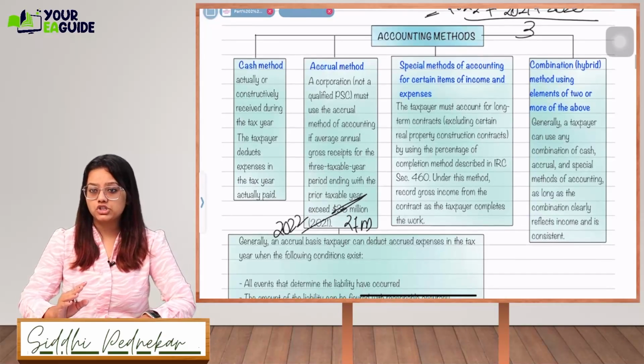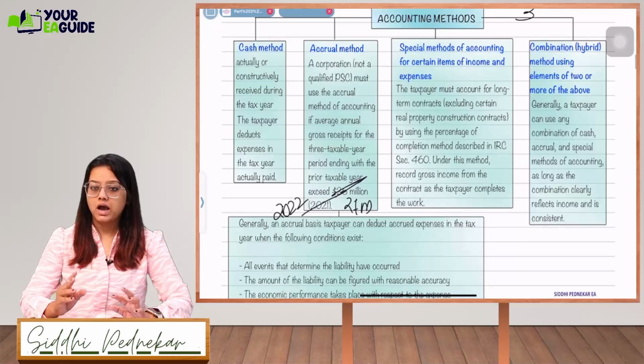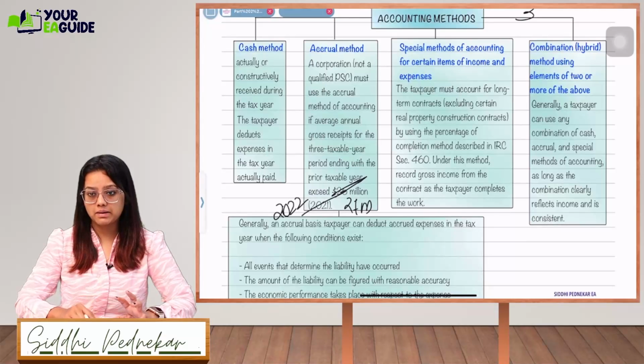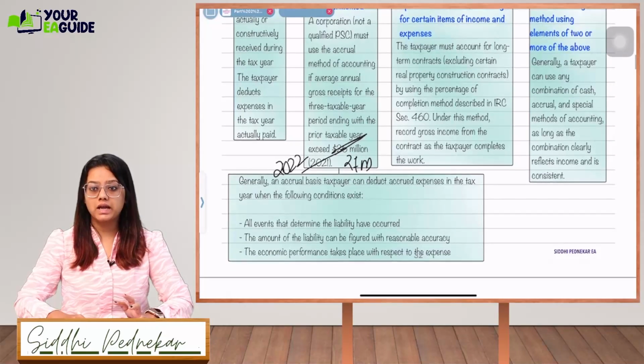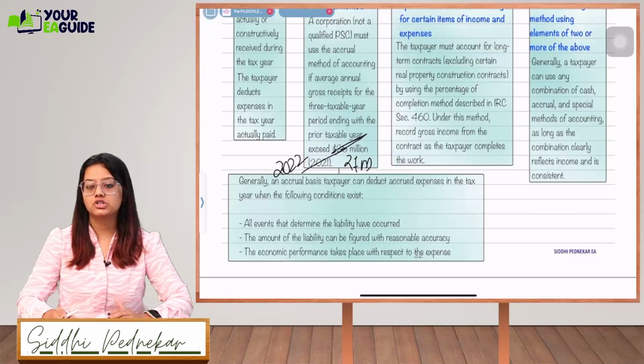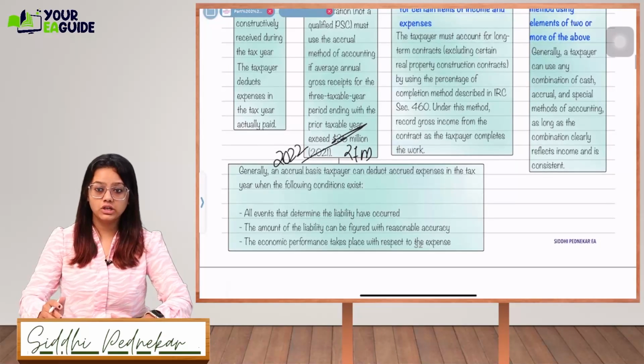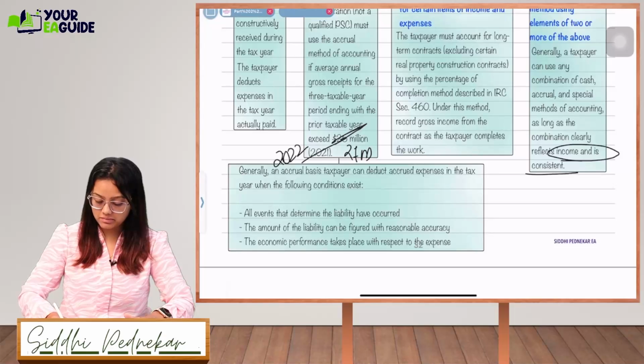Now, combination: you can use a combination of both. It is called a hybrid. Generally, a taxpayer can use any combination of cash, accrual and special methods of accounting as long as the combination clearly reflects income and is consistent.